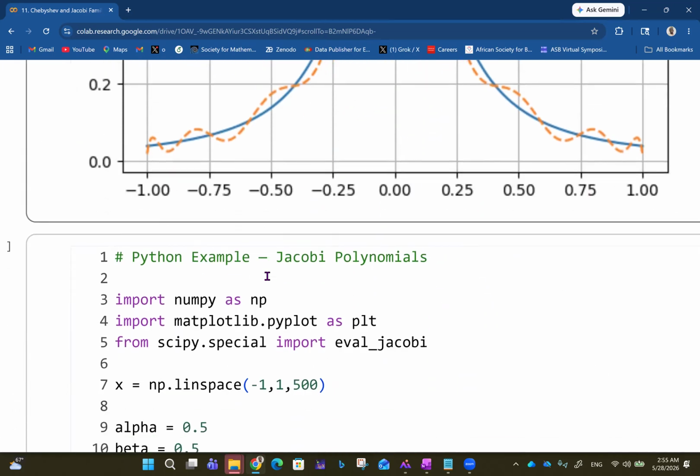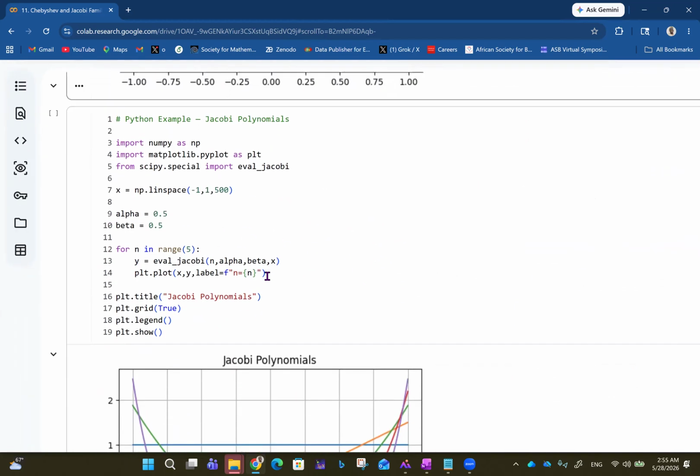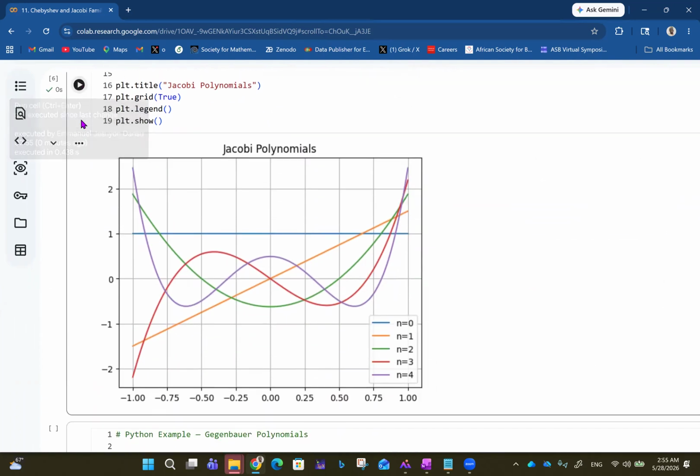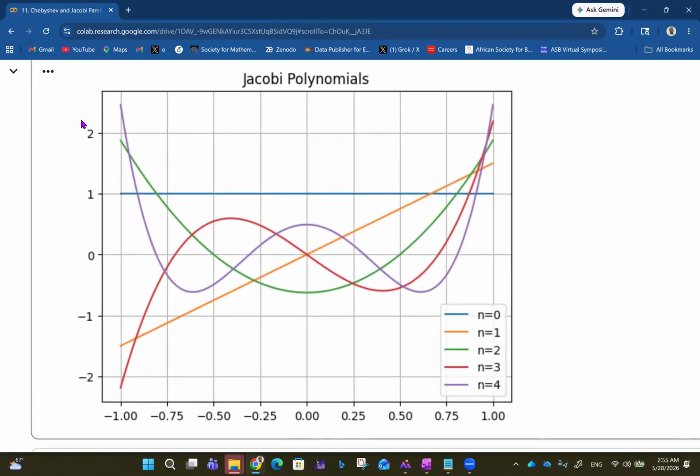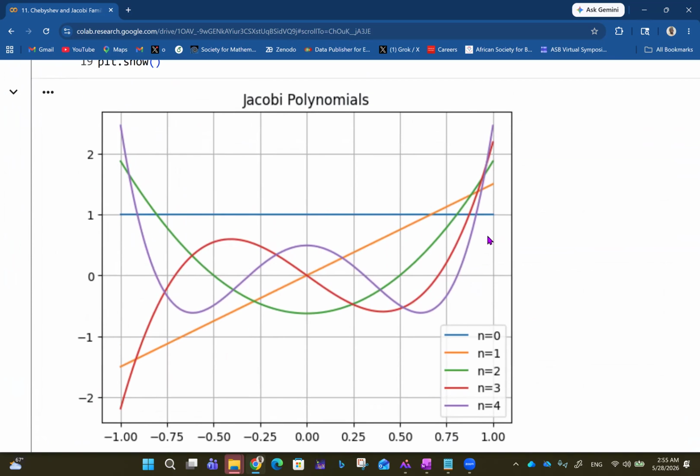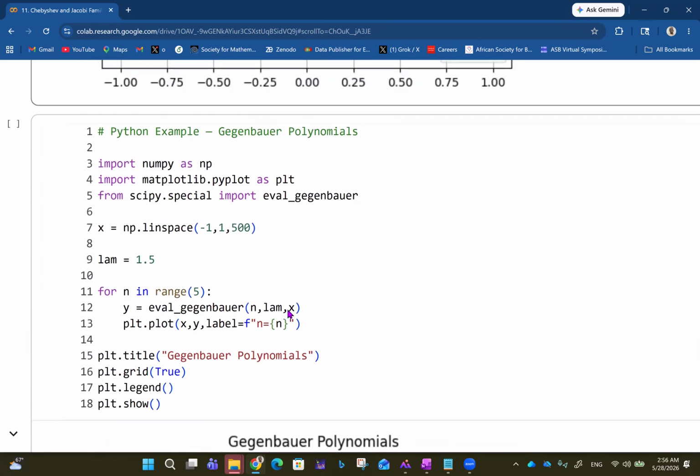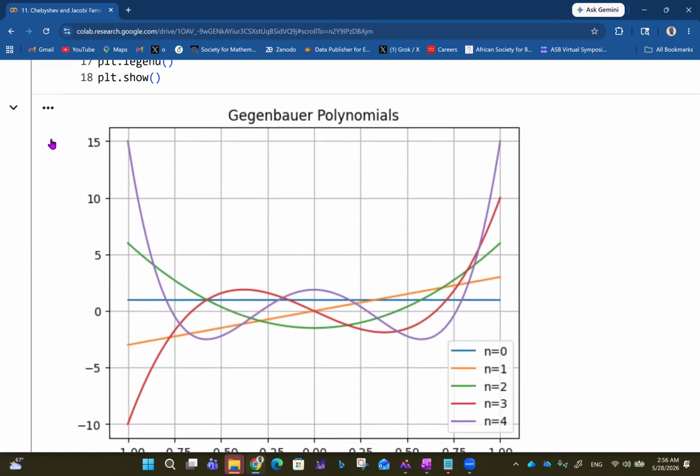So we then have the Jacobi polynomials here. For the Jacobi polynomials over -1 to 1, we take alpha to be 0.5 and beta 0.5, and then we evaluate the Jacobi, and then we do the plotting, and we get something like this. There's a bit of similarity between this and the Chebyshev one, like this blue one now with the line at 1. And then this one, of course, n equals 1 is now a kind of line slanting like that. And n equals 2 is hanging end to end, and so on. Then we have the Gegenbauer polynomials here. So you have this kind of arrangement too.